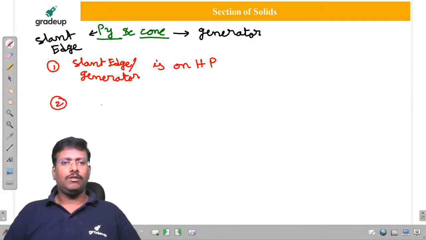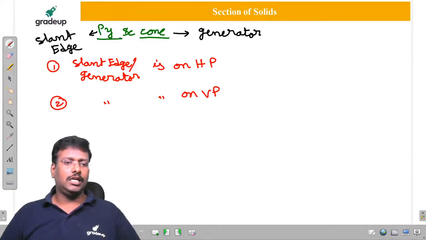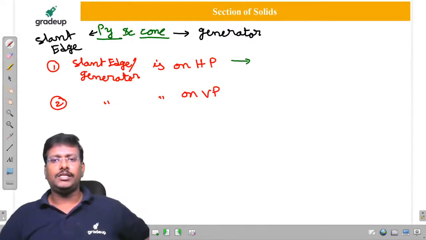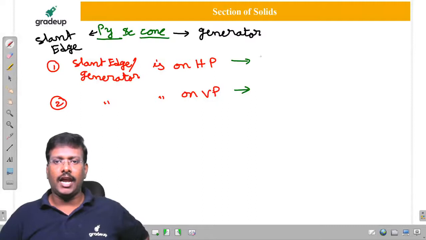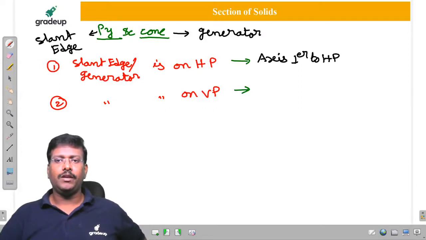Second one, slant edge or generator is on VP. Then how we have to consider the initial position? It is considered as perpendicular. In the first case, it is considered axis perpendicular to HP. In this case, axis perpendicular to VP.